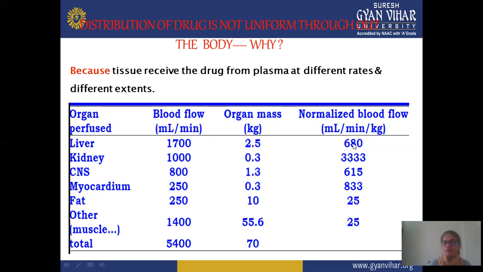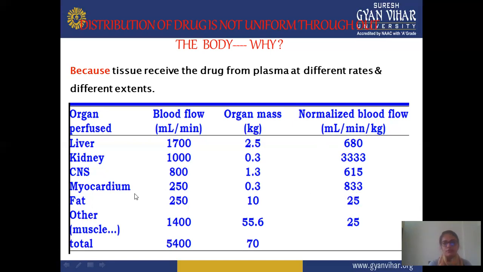And normalized blood flow is mainly 680 ml per minute per kg. In the kidney, blood flow is 1000, organ mass is 0.3, and normalized blood flow is 3333. In the CNS, blood flow is 800 ml per minute, organ mass is 1.3 kg, and normalized blood flow is 615 ml per minute per kg.